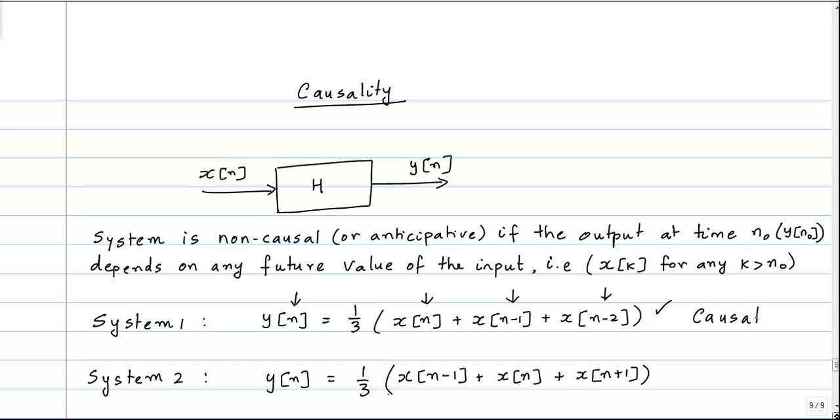By contrast, if you look at system 2, the output of the system at time n depends not only on the input at the present time and the input 1 time instant before, but it also depends on a future value of the input. In other words, y of n depends on x of n plus 1. So this system is what we say is non-causal.